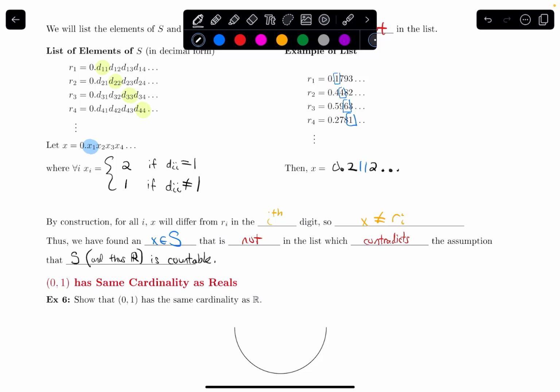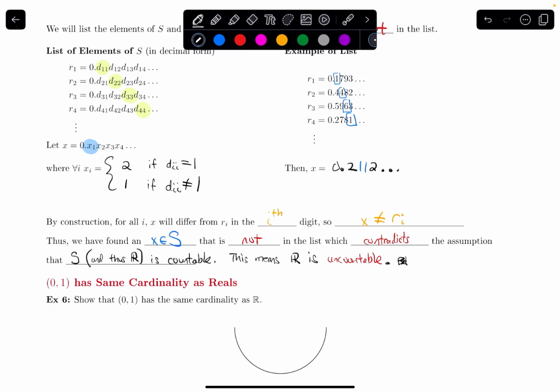And the fact that I've now contradicted that original assumption means that the set of reals is in fact uncountable, which is what we wanted to prove. Okay, so that concludes my proof.